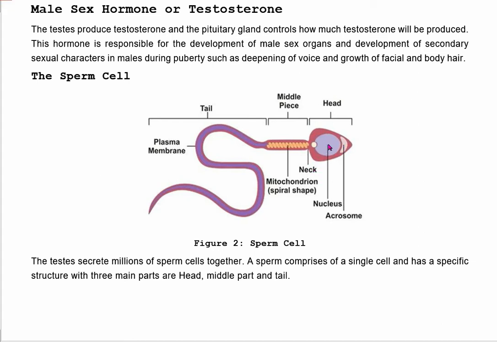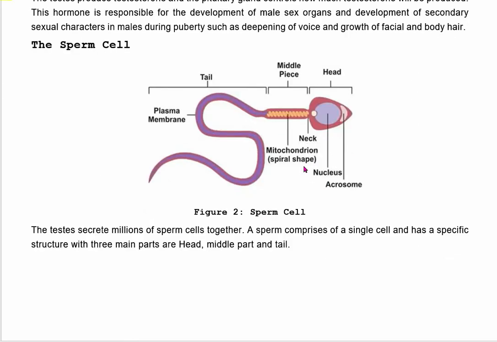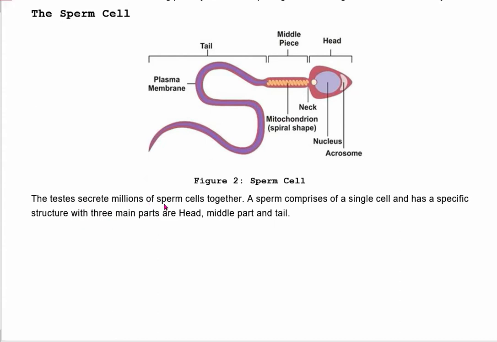In nucleus there is genetic material. Okay, the testis secretes millions of sperms together. The sperm comprises a single cell. This is a complete one cell, and it has a specific structure with three main parts, which are head, middle part and tail.